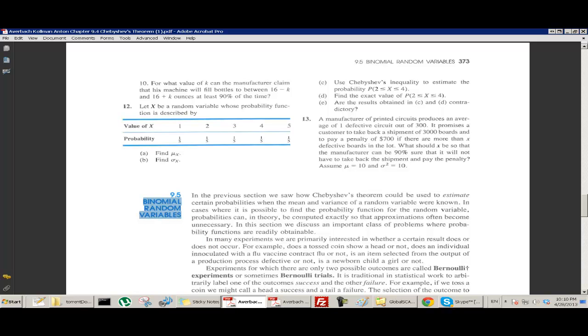Now you've already seen binomial random variables, but we didn't call them that yet. So we're going to talk about types of random variables that are binomial, and we'll see that in the next section.